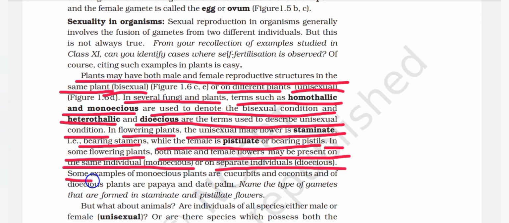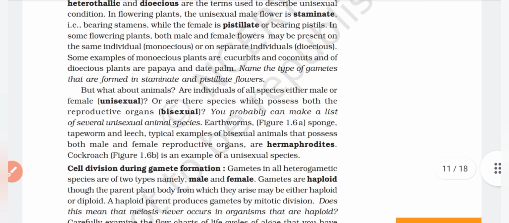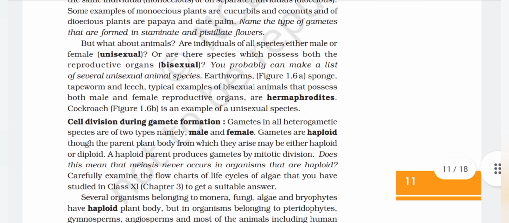Some examples of monoecious plants are cucurbits and coconuts, and of dioecious plants are papaya and date palm. Name the type of gametes that are formed in staminate and pistillate flower. But what about animals? Are individuals of all species either male or female, that is unisexual, or are there species which possess both the reproductive organs, that is bisexual?